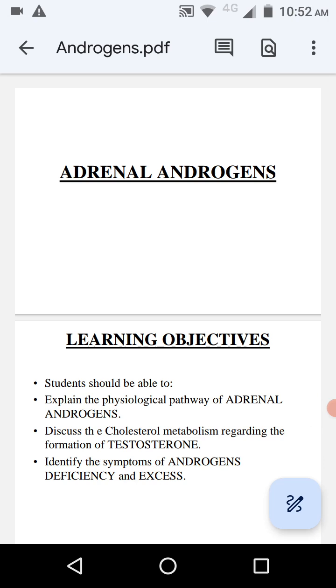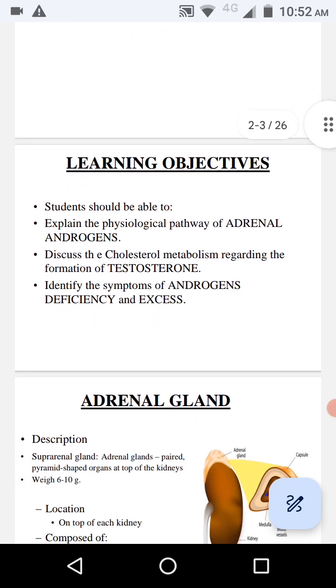The learning objectives: students should be able to explain the physiological pathway of adrenal androgen, discuss the cholesterol metabolism regarding the formation of testosterone, and identify the symptoms of androgen deficiency and excess.